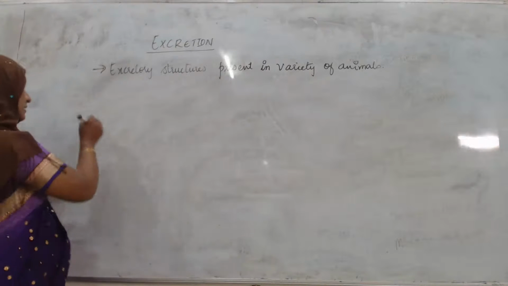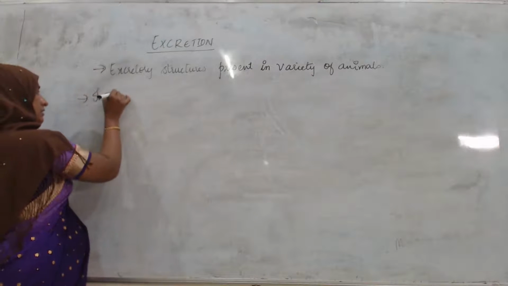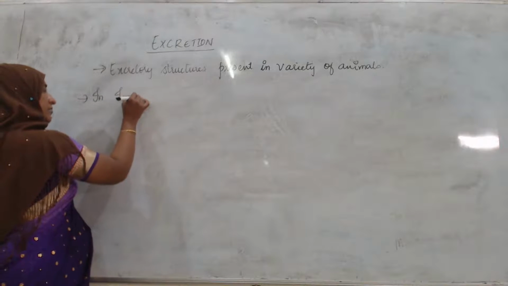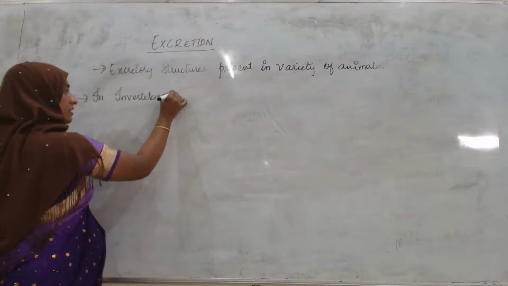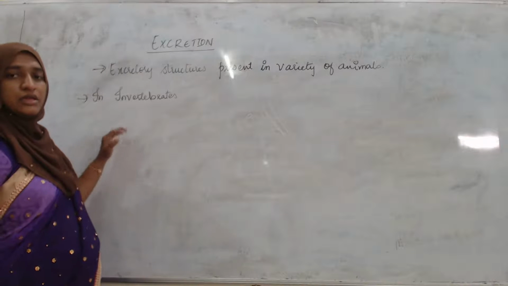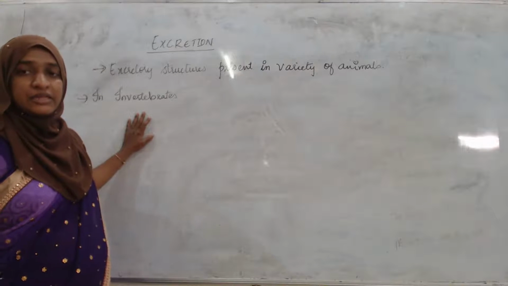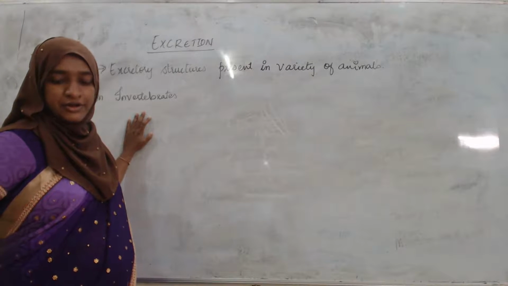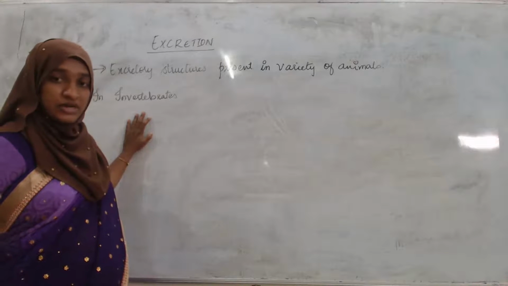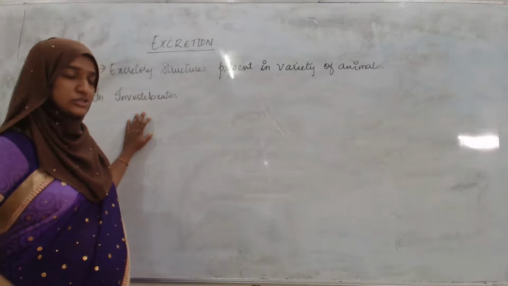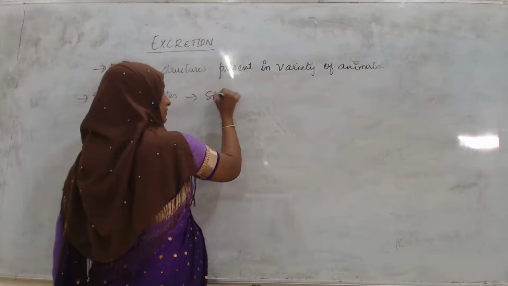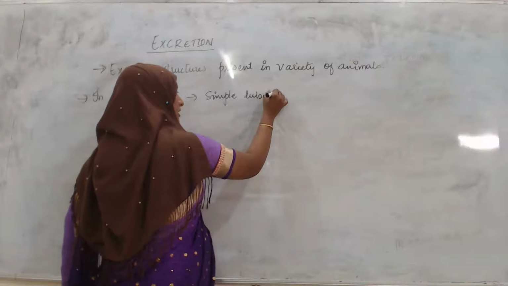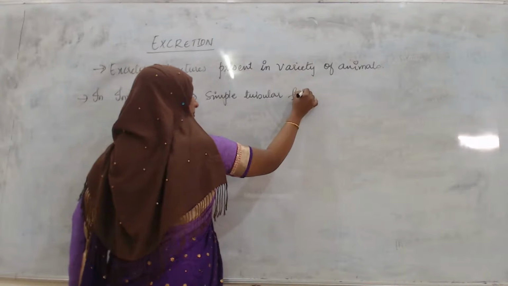Invertebrates means what? They do not have the vertebral column. In invertebrates, there is a presence of simple tubular forms. What are those? Those are the excretory structures, in the form of simple tubular forms.